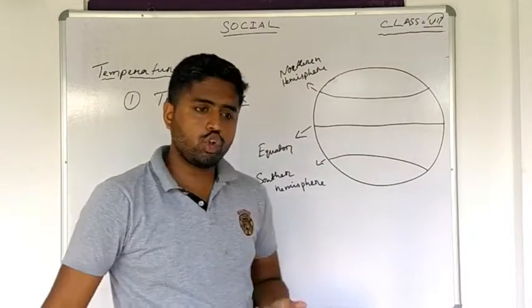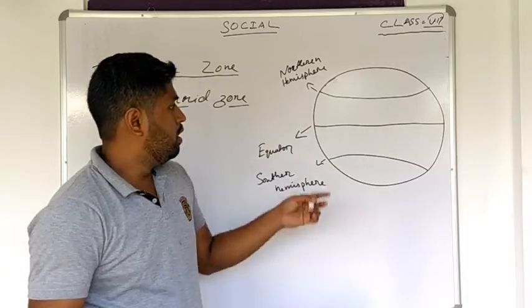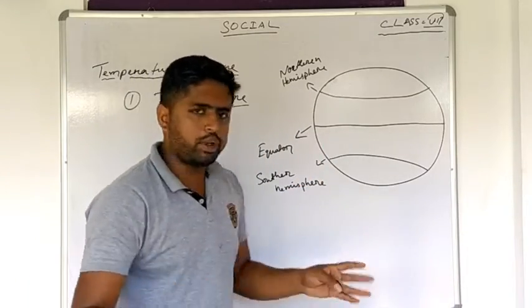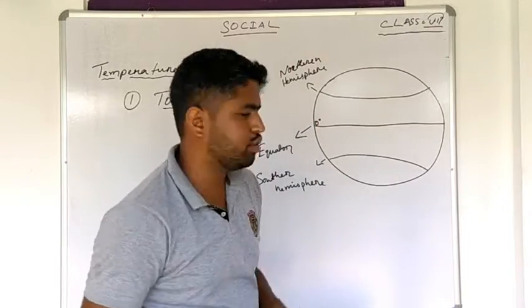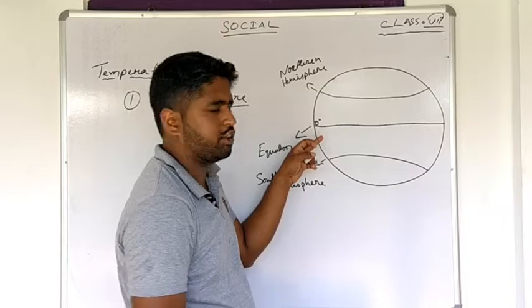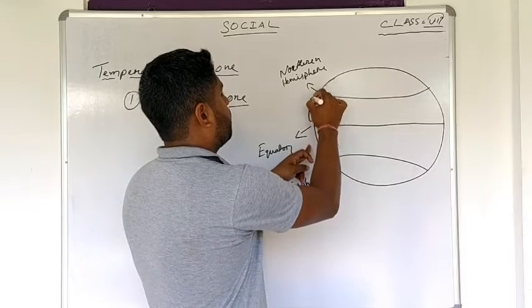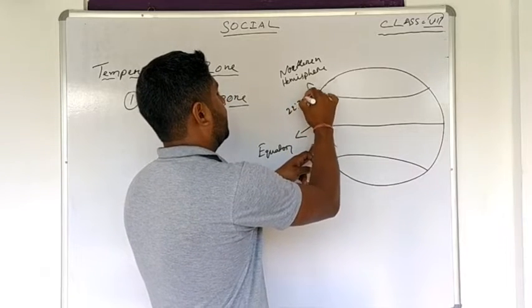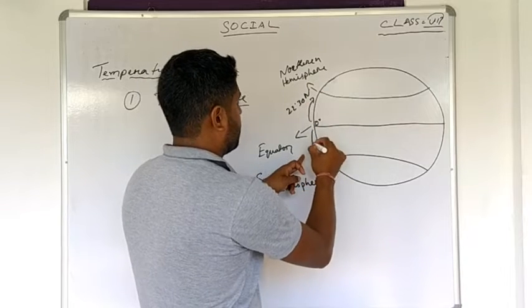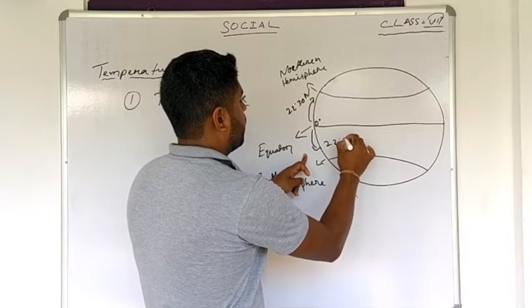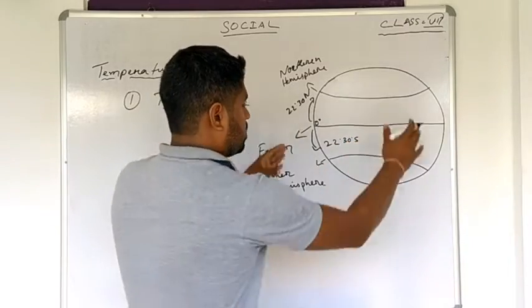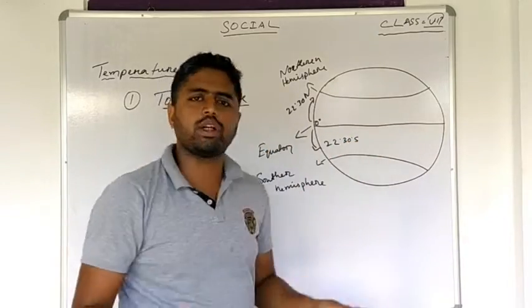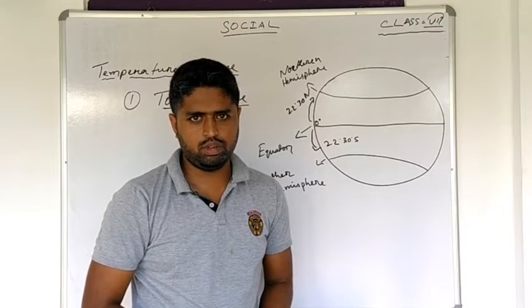Clear? Always remember that the equator is 0 degrees. Starting from 0 degrees to 22.30 degrees north latitude, and again from here to 22.30 degrees south latitude, the places which cover all this area come under the torrid zone.